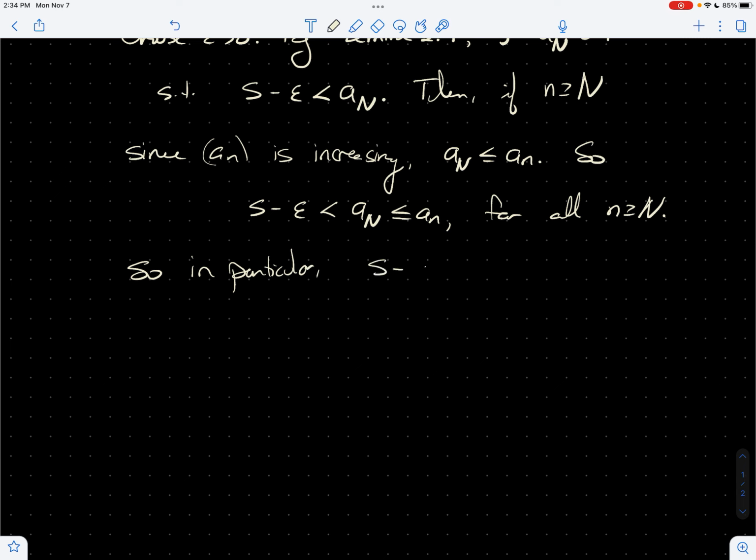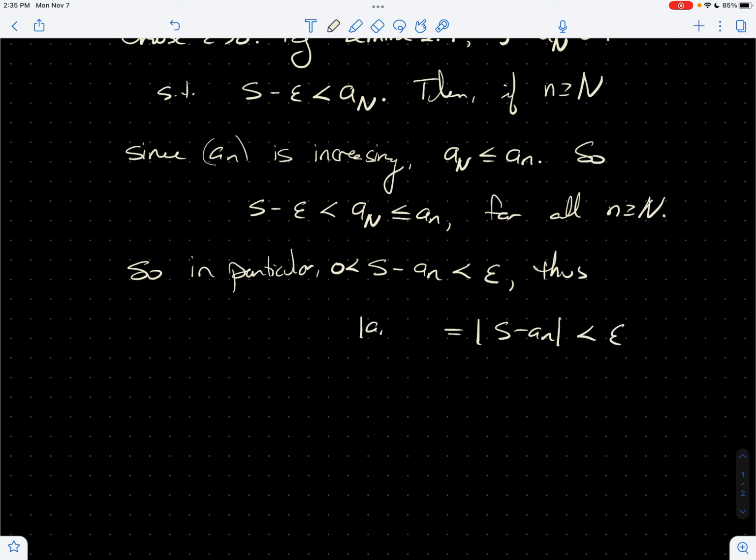In particular, I get S minus a sub n is less than epsilon. You know this is positive, actually. This is bigger than 0. Why? Because S is the least upper bound of this set. It's an upper bound of all the a's, so it's bigger than or equal to everything here, and so this difference is positive. In particular, this tells you that the absolute value of S minus a sub n is less than epsilon.